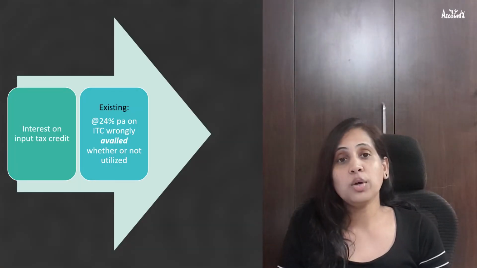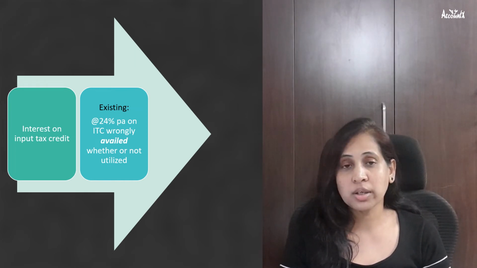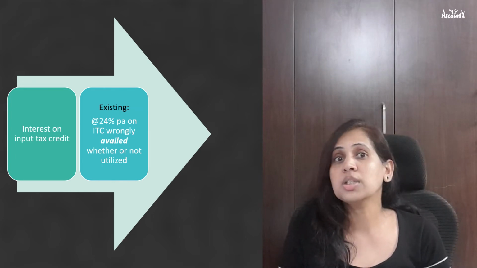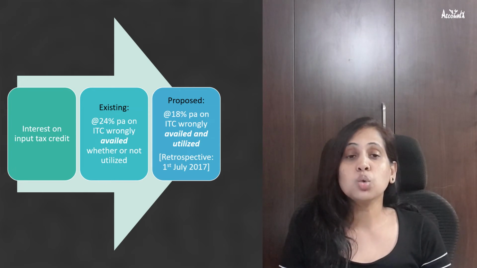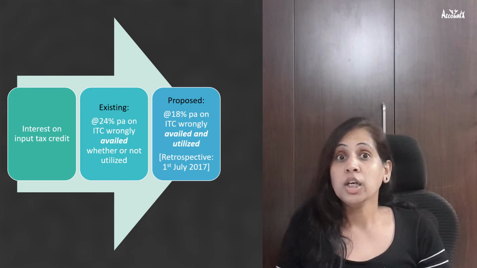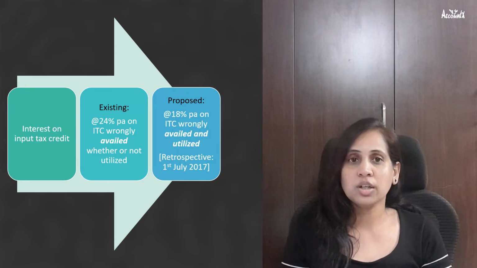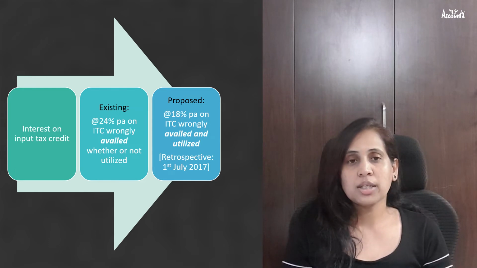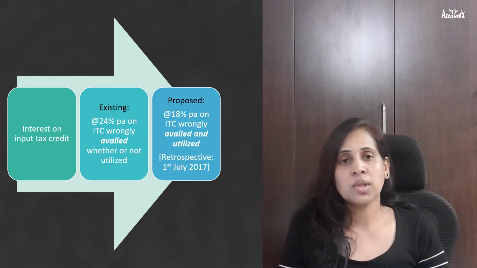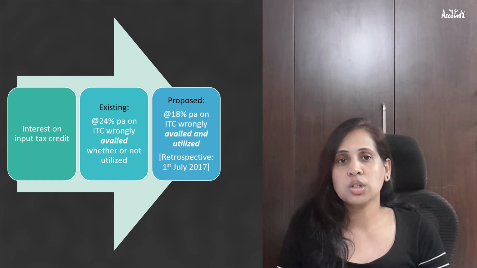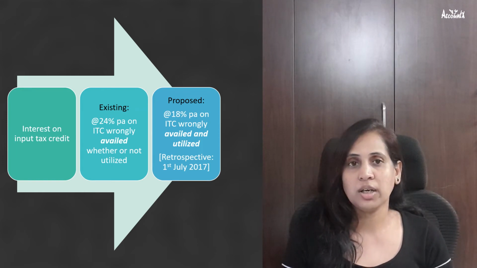Next change is related to interest on input tax credit. As of now, we are required to pay an interest at the rate of 24% per annum on input tax credit wrongly availed, whether or not the same is utilized. It is being proposed to reduce this rate of interest to 18% per annum on input tax credit wrongly availed as well as utilized. In other words, if you wrongly avail input tax credit but not utilize it, then this interest will not be applicable. This change is being proposed with retrospective effect, that is from 1st July 2017.